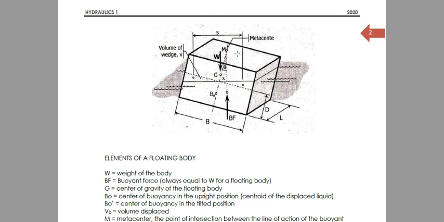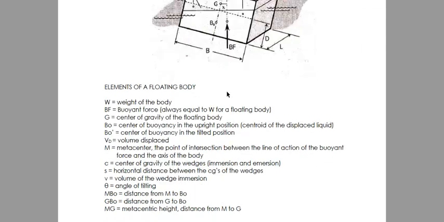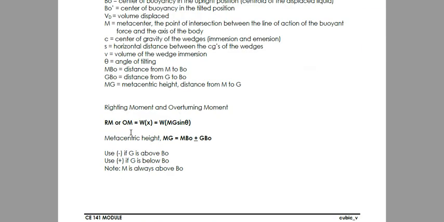If MG is the metacentric height, then x is equal to MG sine of theta. Right triangle yan. Opposite side itong x. So x is MG sine theta. That would make the righting or overturning moment equal to weight or buoyant force times MG sine theta.